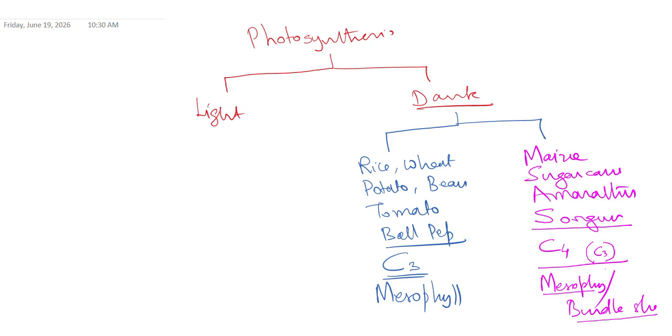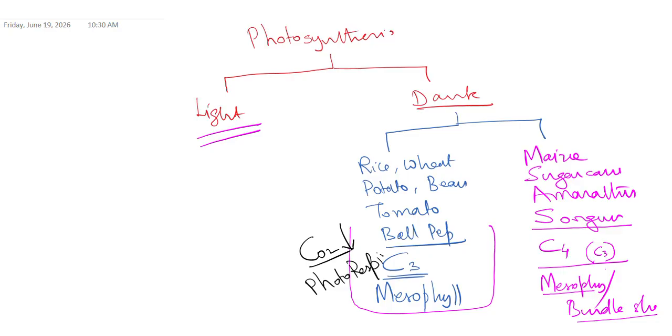Yesterday I explained only the C3 cycle. Now I'll explain light reaction first, then I'll go to C4 also. You can even remember the C3 plant: if carbon dioxide is less, then it can switch over to the photorespiratory pathway, which can also be called a C2 process, C2 cycle.